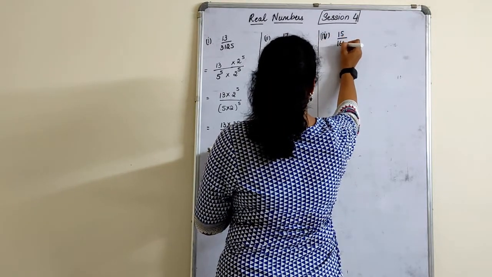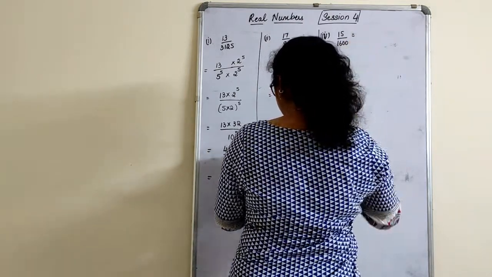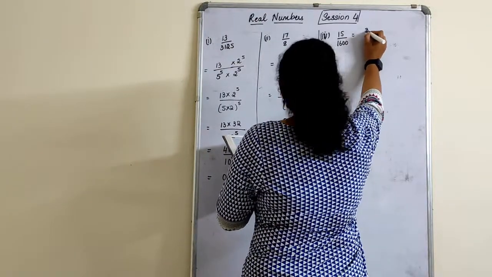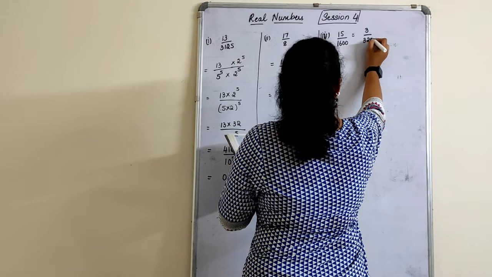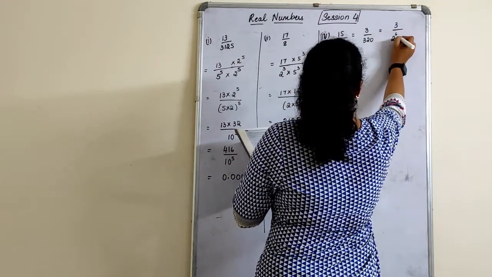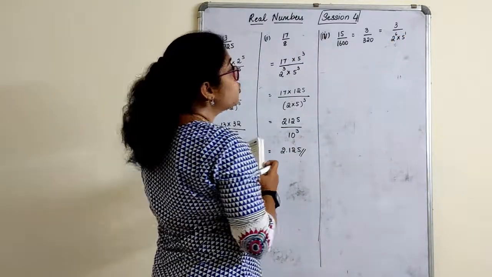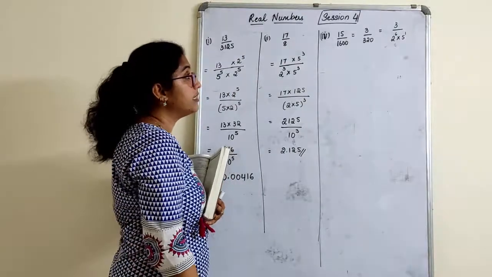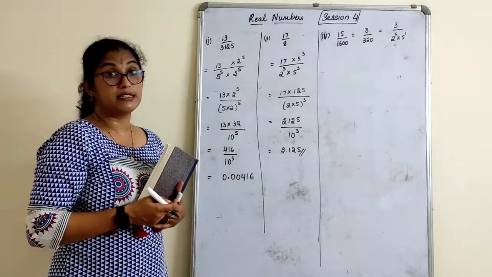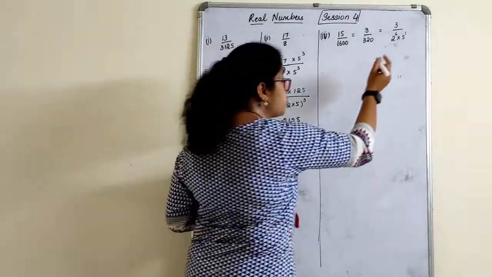15 upon 1600, that is written as, first of all we need to simplify that number. So what did we divide? 15 by 1600 was simplified as 3 upon 320. That was written as 3 upon 2 raised to 6 into 5 raised to 1. Now I have to make it 10, children. How do I make this 10? I want 5 raised to 6 only. Already 5 raised to 1 is there.